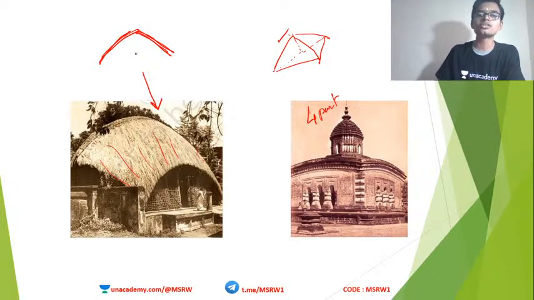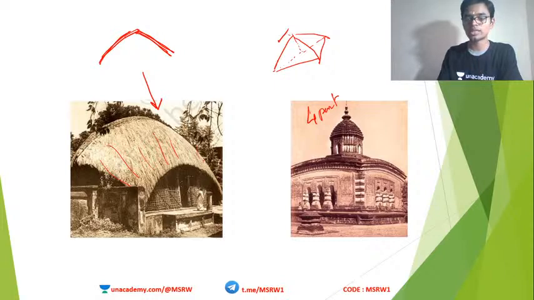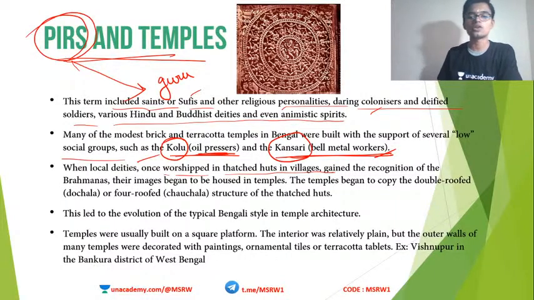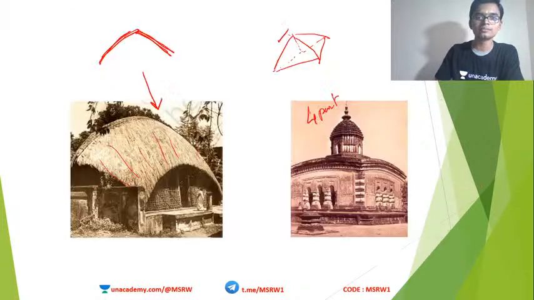Okay, so these kinds of roofs are seen in traditional Bengal architecture, and these were actually inculcated in later temples of the Bengal region. So as you can see, once the influence of Brahmanas started coming in, the local deities were placed in temples, and these temples began to copy the double roof style or the dochala.